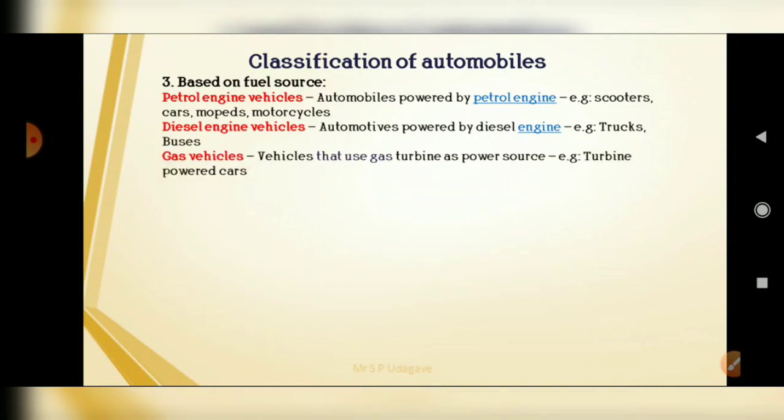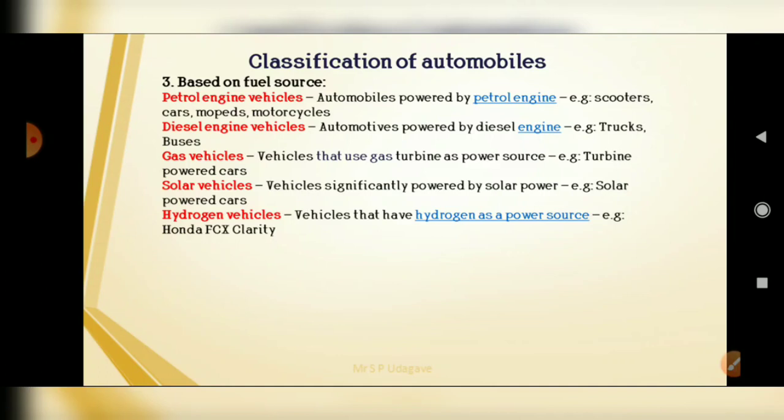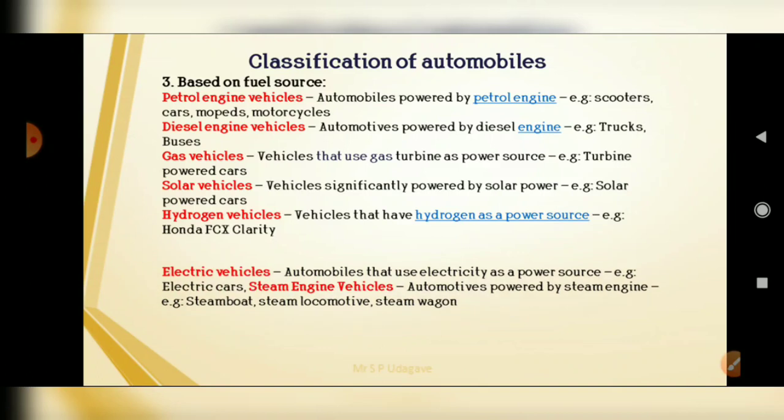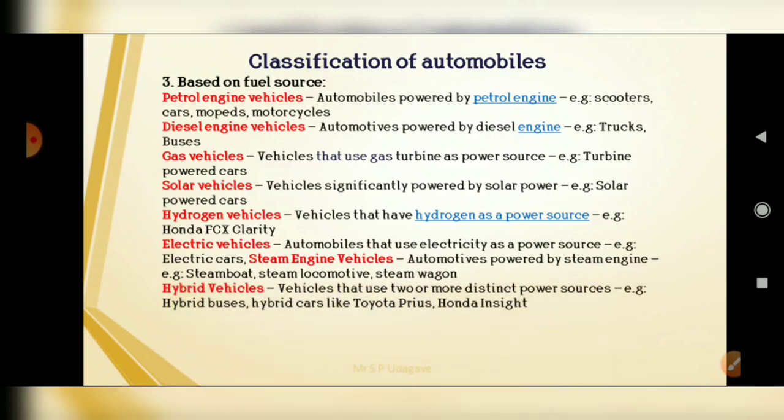Next, it is again classified into gas vehicles, turbine powered cars, solar vehicles, that is powered by solar power, and hydrogen vehicles, hydrogen as a power source for the vehicles. Also we can use electric vehicles, that is automobiles that use electricity as a power source, called electric cars. Steam engine vehicles, mostly used in steamboats and steam locomotives.